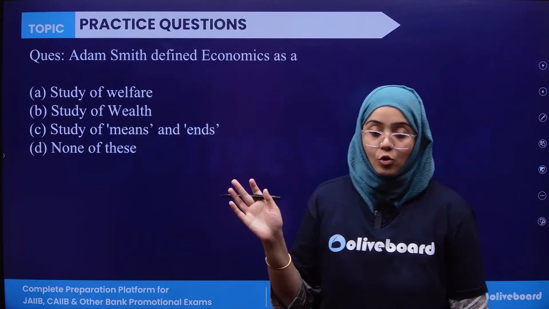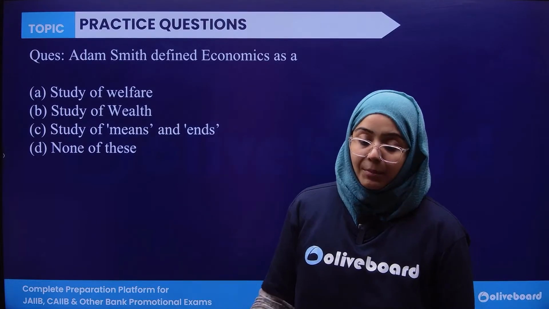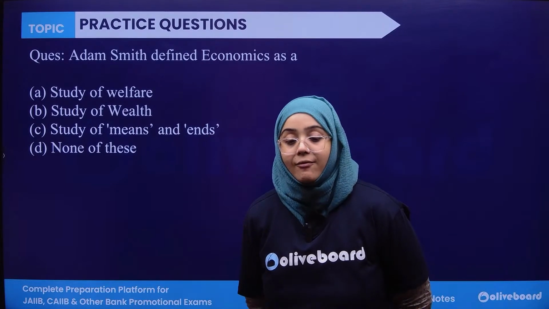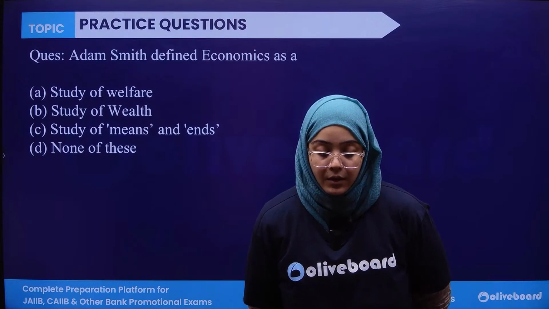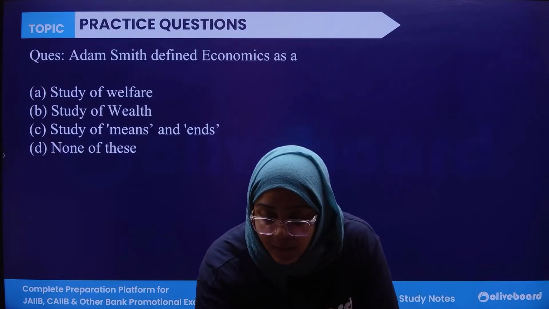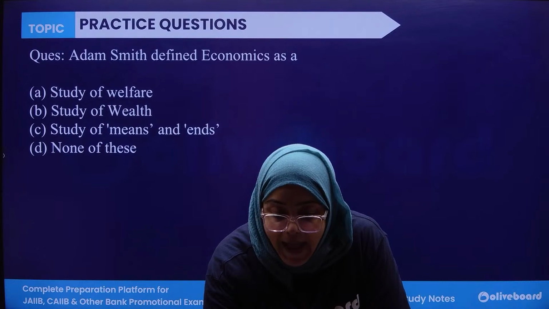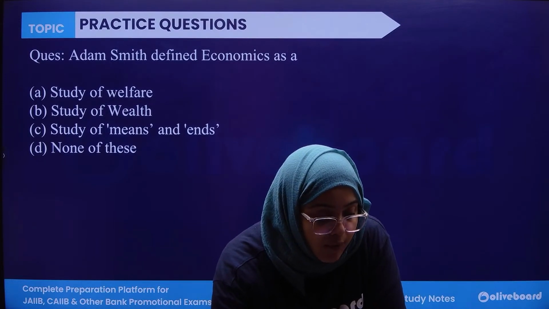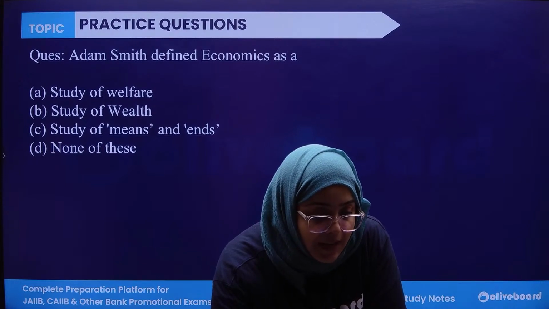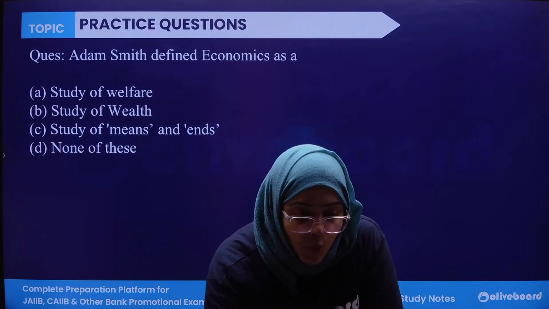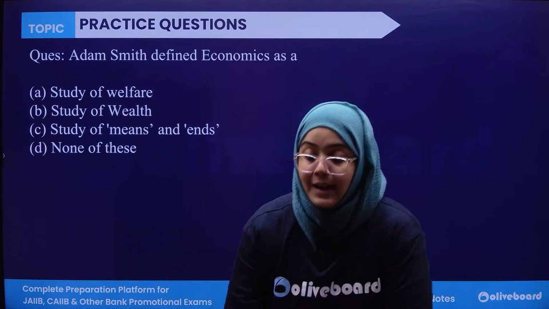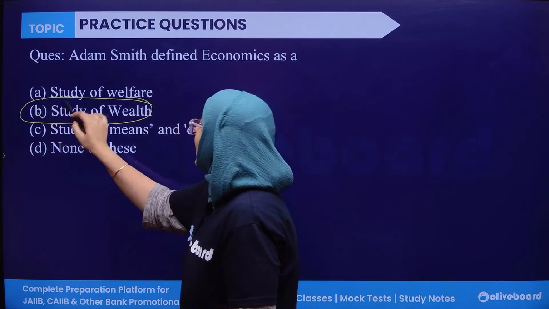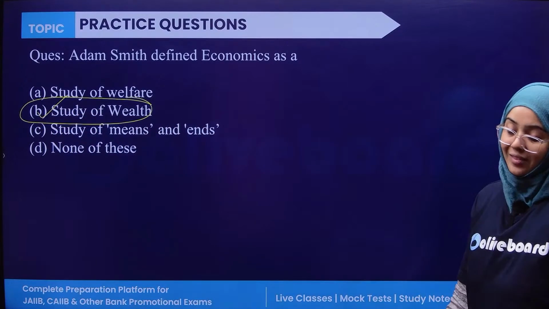Let's start with the practice questions. Very easy. First question: Adam Smith defined economics as a. You all know that Adam Smith wrote the book known as Wealth of Nations, and the book was written in the year 1776. So the study of wealth, this is what Adam Smith defined economics as.